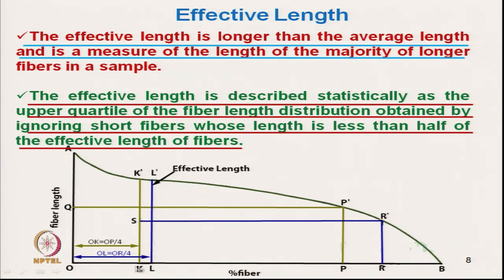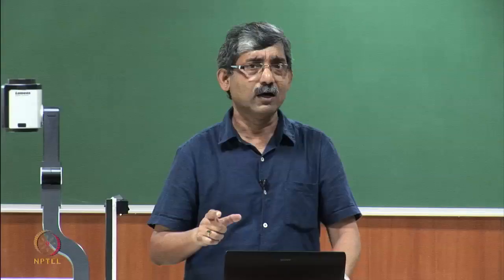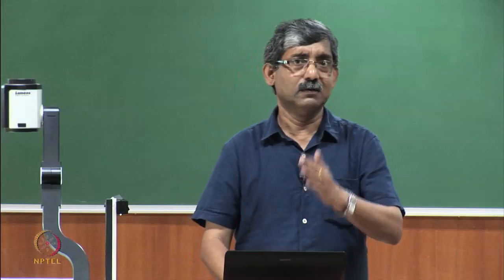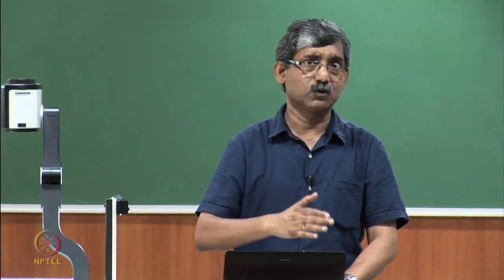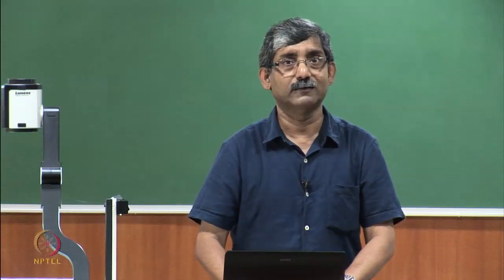So, this top 1/4, that distance L1 L2, is called the upper quartile of the fiber length distribution, and this is called the effective length. We will discuss it in detail. This effective length is mainly used for roller setting, because it shows the longer, higher portion of the fiber length.